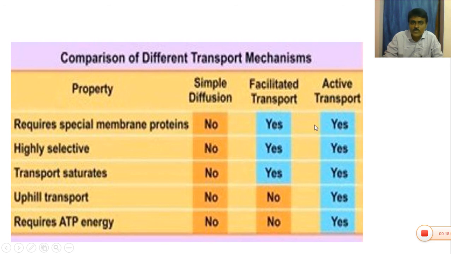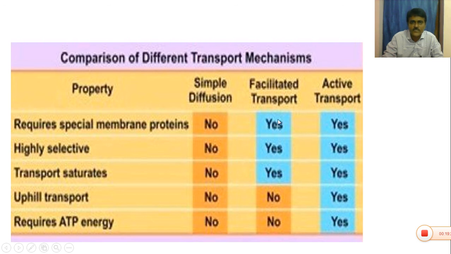But in active transport, all the properties or parameters are required. Special membrane proteins are required, and it is also a highly selective process. Saturation of transport takes place. Uphill transport takes place, the movement of molecules from low to high concentration, and it requires ATP energy also.